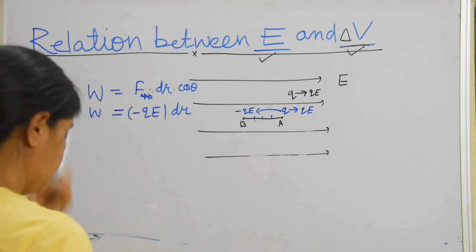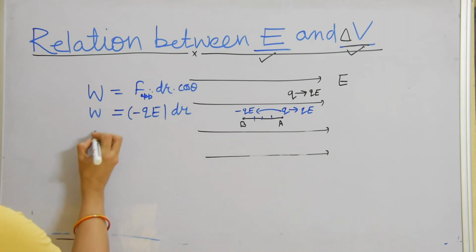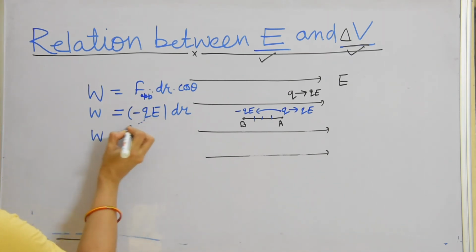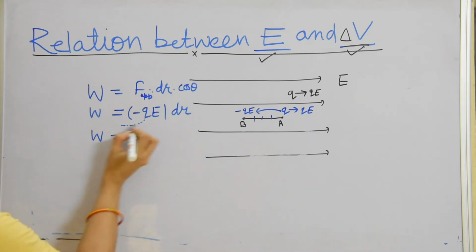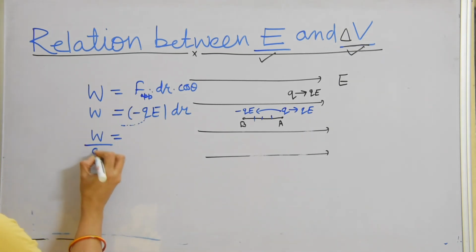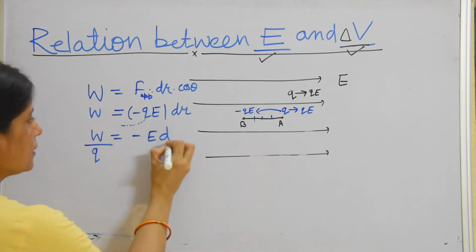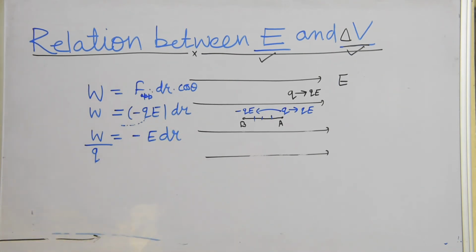Now if I take this Q charge over here in the denominator, it will become minus E dr. And W upon Q, what is W upon Q?